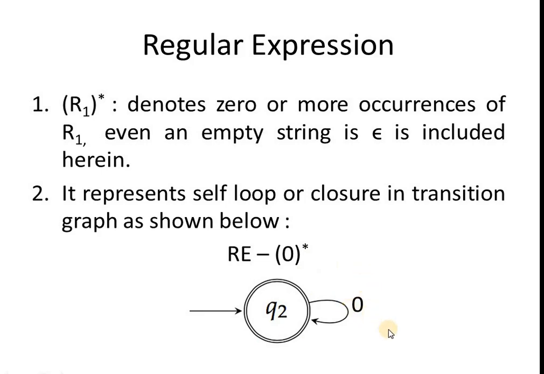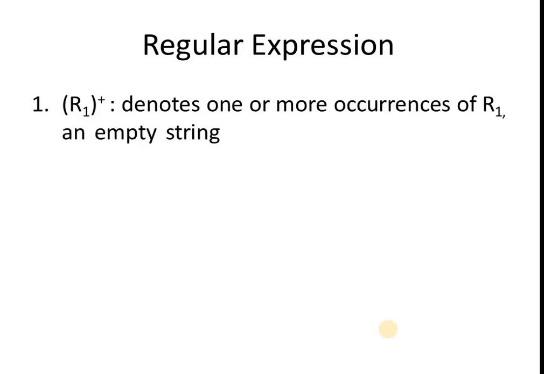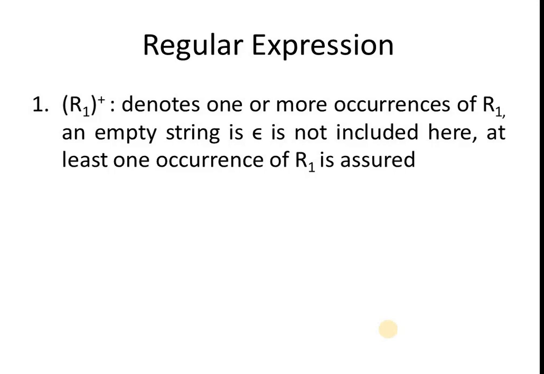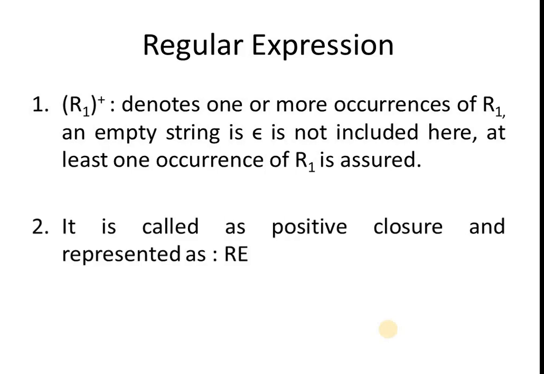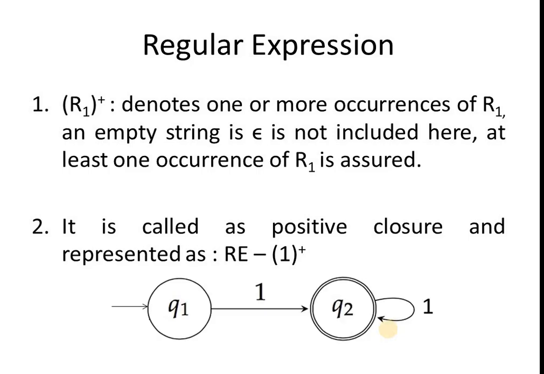And last, R1 plus. It denotes one or more occurrences of R1. In this, the empty string is not included, and at least one occurrence of R1 is assured. It is called positive closure. Consider the RE 1 plus, and the finite automata for this is as shown in the figure.